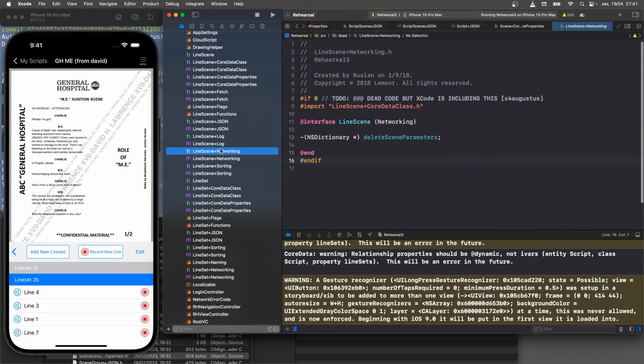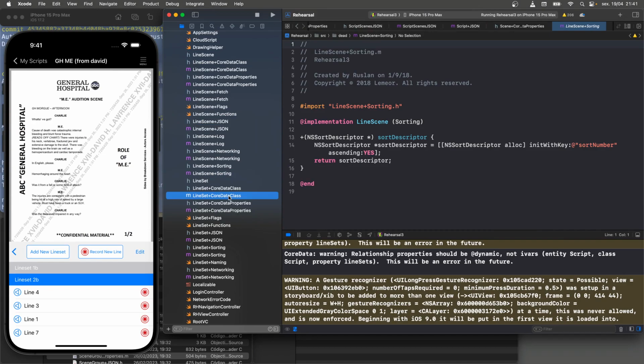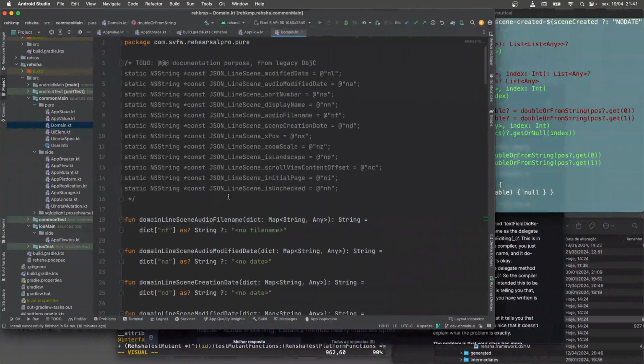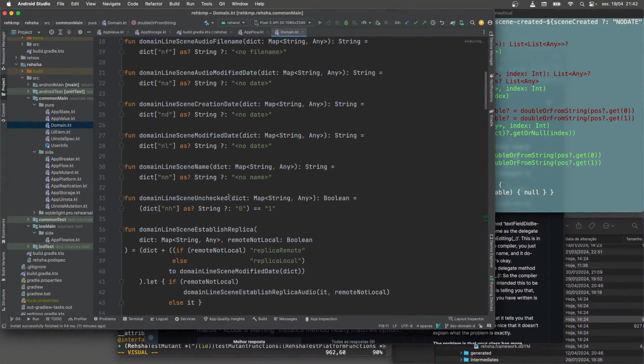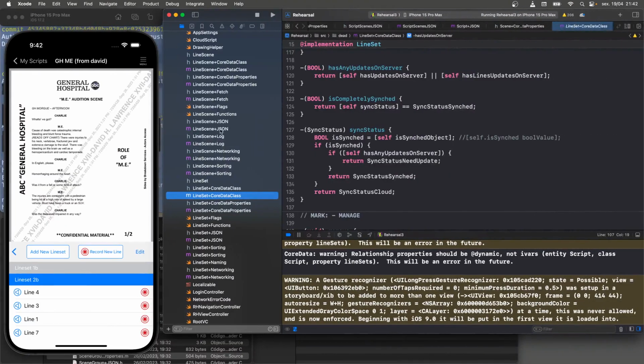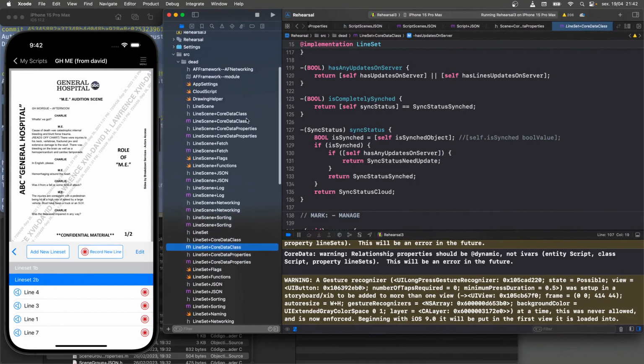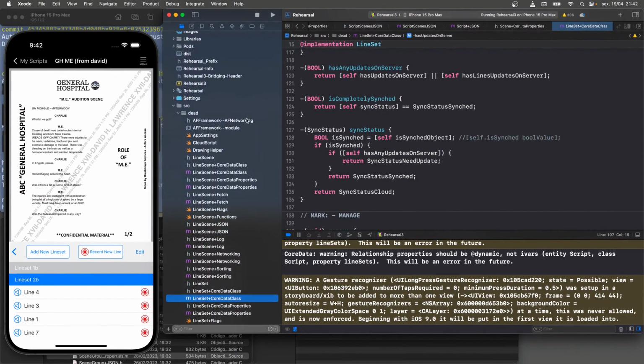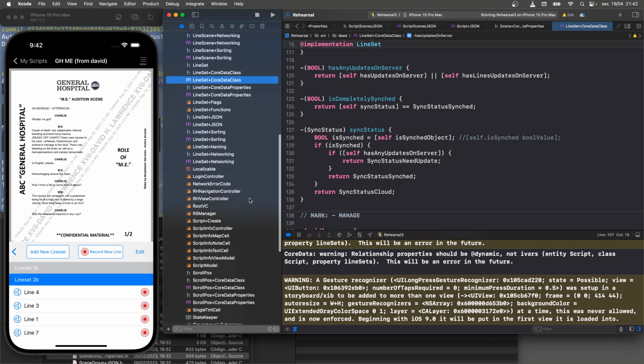is being replaced by simply treating this as, well, not JSON per se, because what happens is it comes down as JSON, but the networking library on here, the Alamofire framework, automatically converts it to a dictionary, which is just a collection of name-value pairs, which is just what JSON is. It's a hierarchy of name-value pairs. And it automatically turns it into, in Objective-C, an NSDictionary, in Swift, a Swift dictionary.